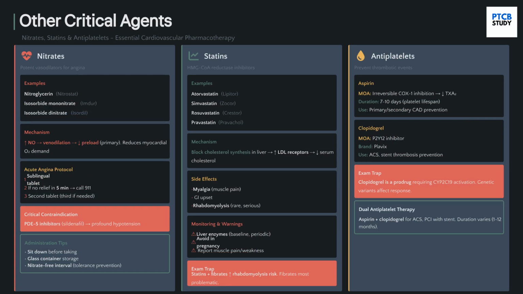Nitrates are potent vasodilators used for angina. A critical contraindication is the concurrent use of PDE5 inhibitors due to profound hypotension risk. Statins, HMG-CoA reductase inhibitors, lower cholesterol. Side effects include myalgia and rare rhabdomyolysis. Antiplatelets like aspirin and clopidogrel prevent thrombotic events.